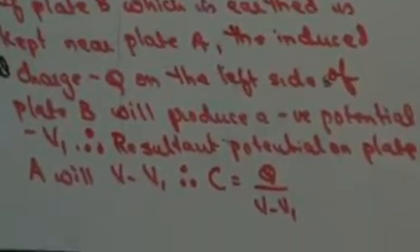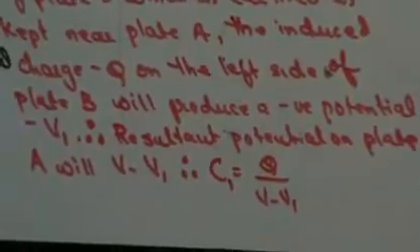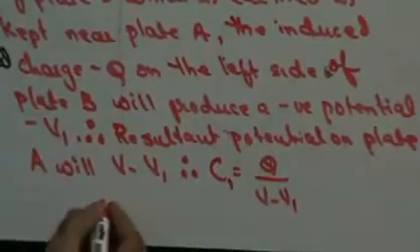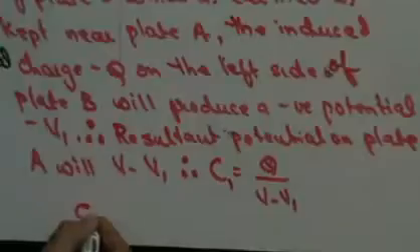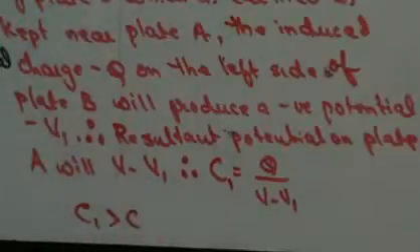Right? Now, we will call this capacity C1. Now, I can say that C1 will be greater than C because I am dividing by a larger number. So, obviously C1 is going to be greater than C.